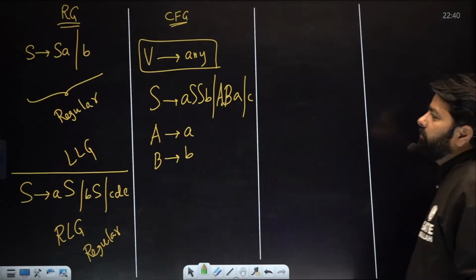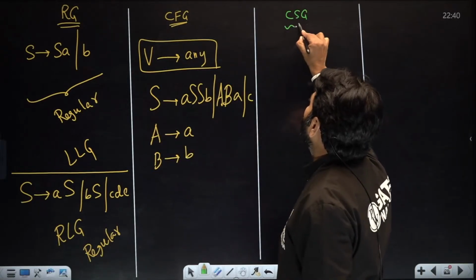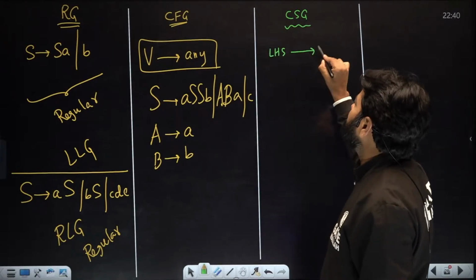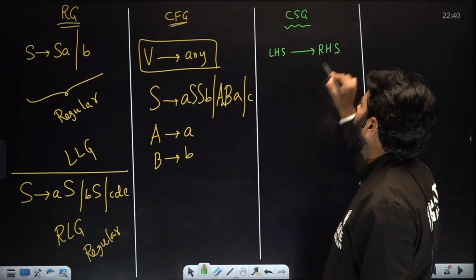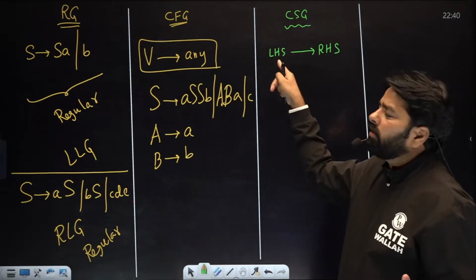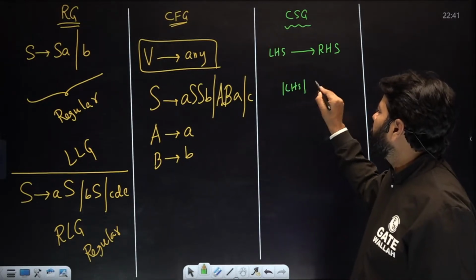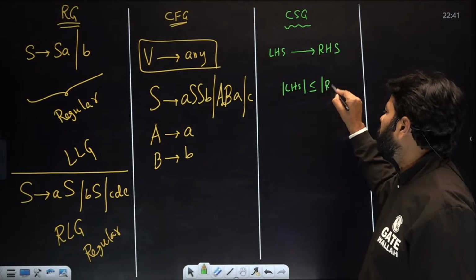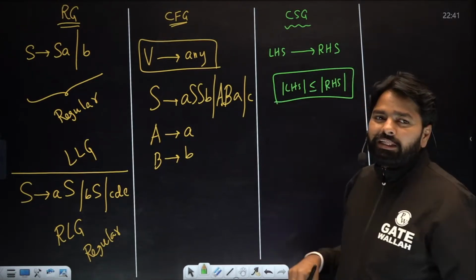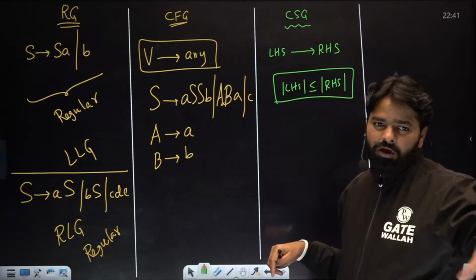So where are we? This is about CFG. What about context-sensitive grammar? Of course, the whole definition could be very difficult, but let's understand a simple way. LHS derives RHS, and there are no other rules, but there is a common rule that at least one non-terminal should be there. The main rule is that the length of the LHS should be less than or equal to the length of the RHS. But there is no rule that the LHS is exactly one non-terminal.